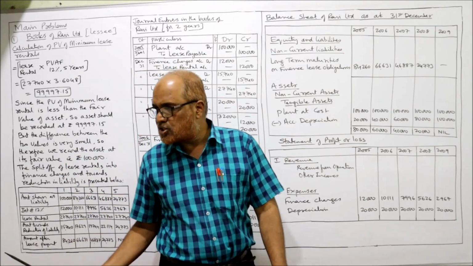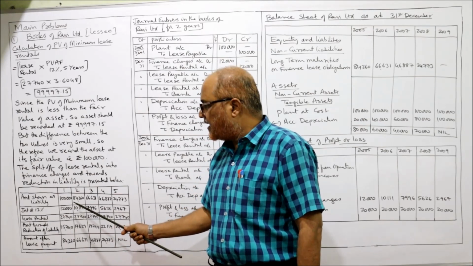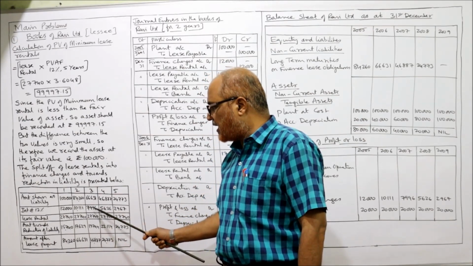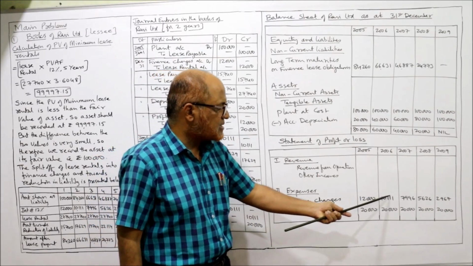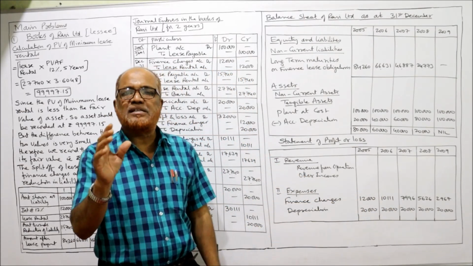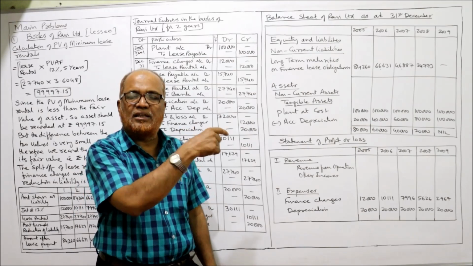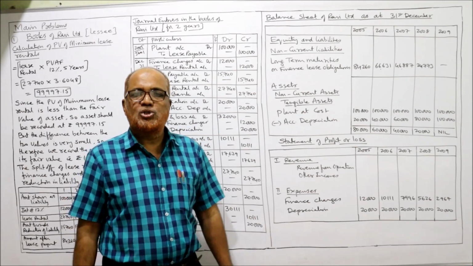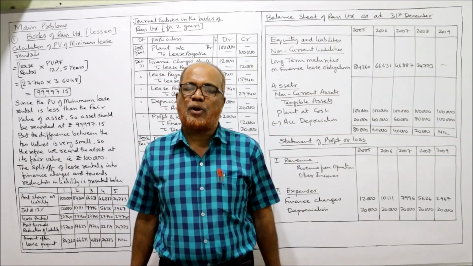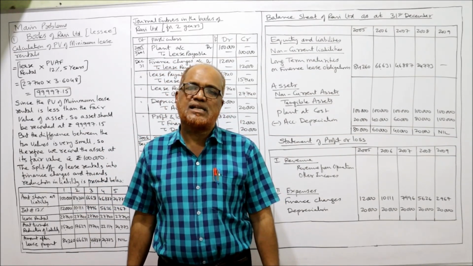The first year interest you can see here 12,000. Second year 10,111, 7,996, 5,626, 2,967. Same finance charges I have taken. This is the presentation of the items in the financial statements, profit and loss account and balance sheet, every year. That's all. So this is the very first main problem on lease accounting.